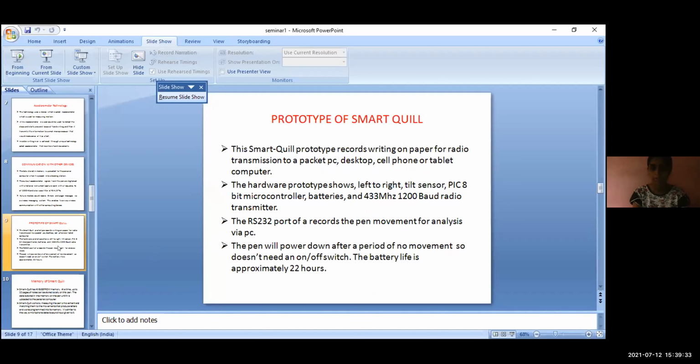Prototype of smart wheel. The smart wheel prototype records writing on paper for radio transmission to a pocket PC, desktop, cell phone or tablet computer. The hardware prototype shows left to right tilt sensors, PIC 8-bit microcontroller, batteries and a 433 MHz 1200 baud radio transmitter. The RS-232 port of the radio records the pen movement for analysis via PC. The pen will power down after a period of no movement, so it doesn't need an on/off switch. The battery life is approximately 22 hours.